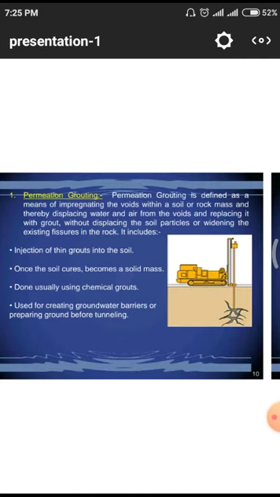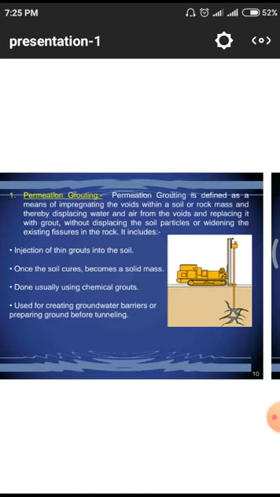Without displacing the soil particles, widening the existing features in rocks, all those include injection of thin grout into the soil, and once it cures, the soil becomes a solid mass. The third one is done usually using chemical grouts. The fourth one is used for creating groundwater barriers or preparing ground before tunneling. These four are the major issues we have to observe, and we have to mitigate them with the help of permeation grouting.